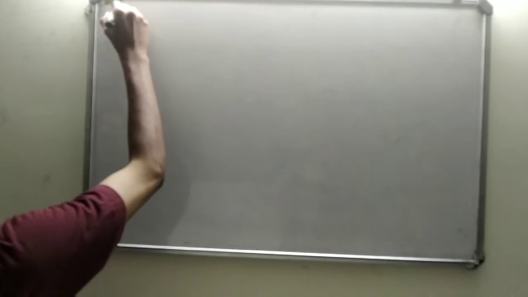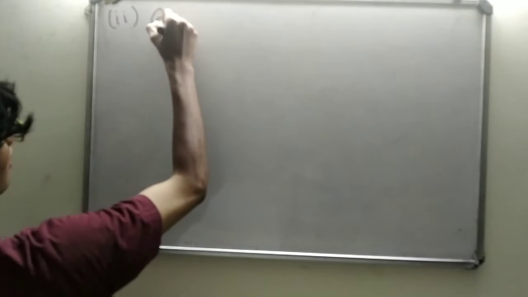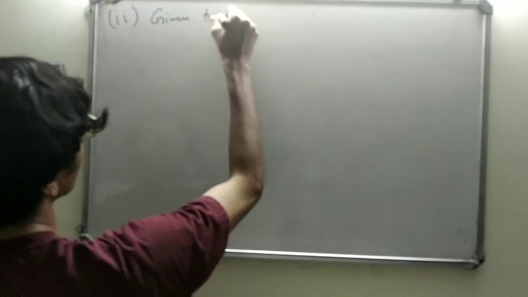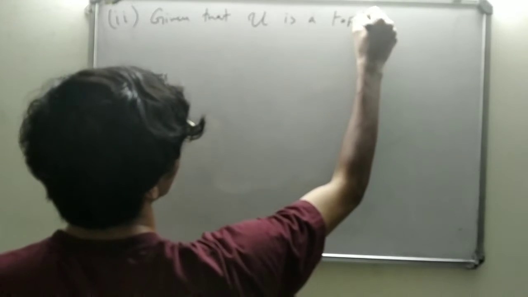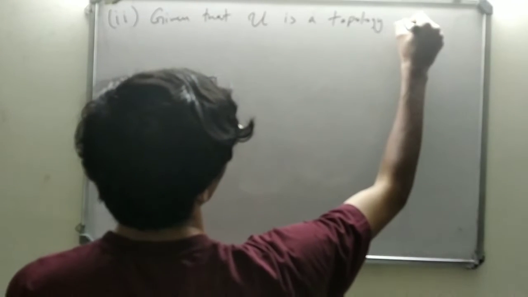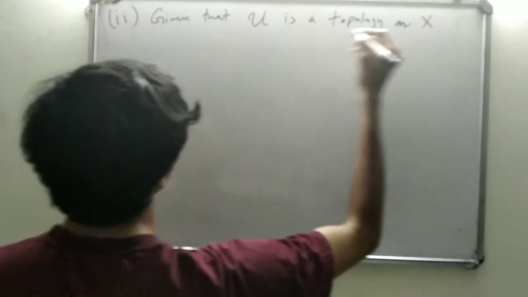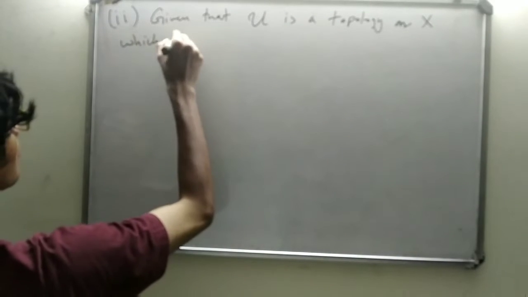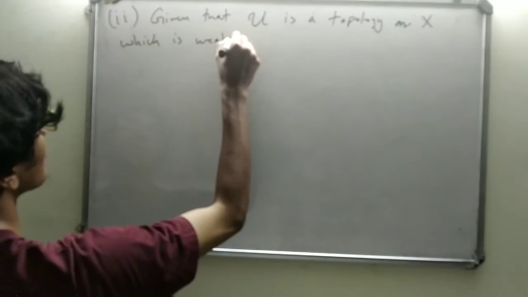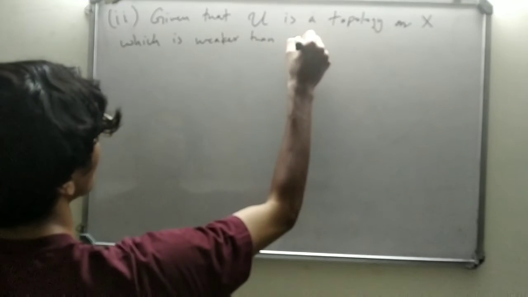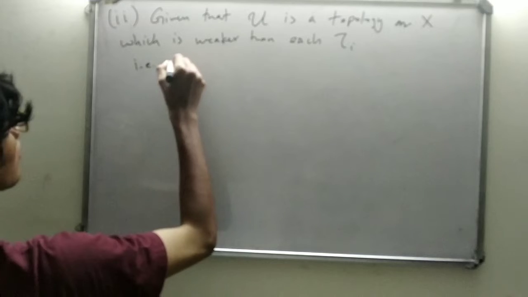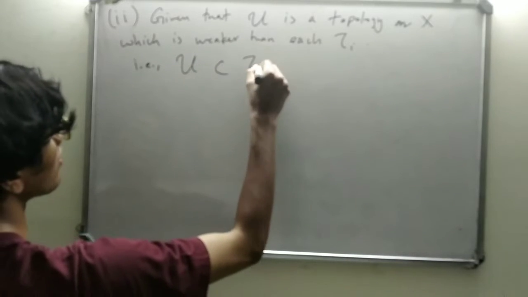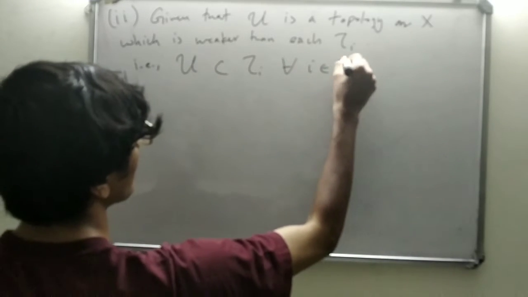So, to prove the second statement, we are given the condition that U is a topology on X which is weaker than each tau I, right? That is, U is contained in tau I for all I element of I, right?